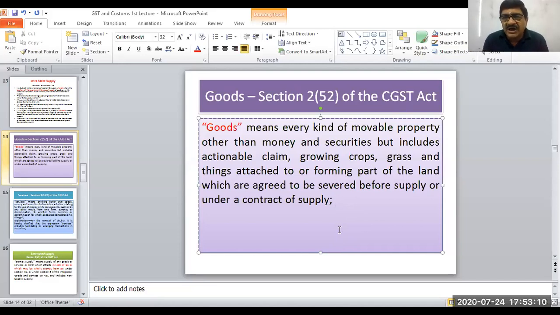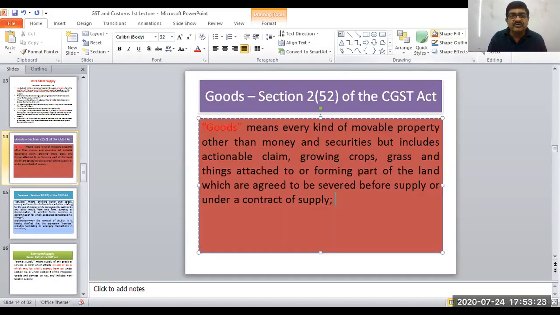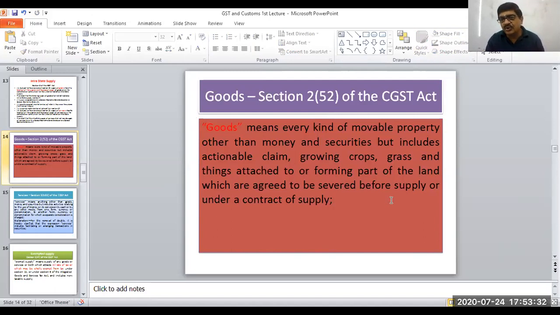Yes. Outdated currency, which is not in use, which is not a legal tender for discharge of any liability, will not be considered as money. Then that will be treated as goods. That can be bought and sold. Old currency can be bought and sold, but current currency cannot be bought and sold. You can only change that denomination.